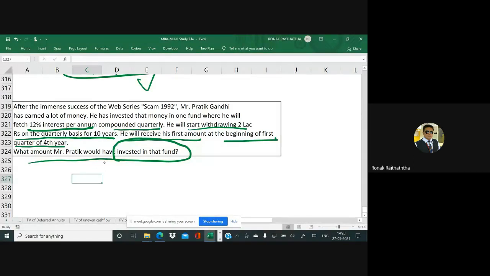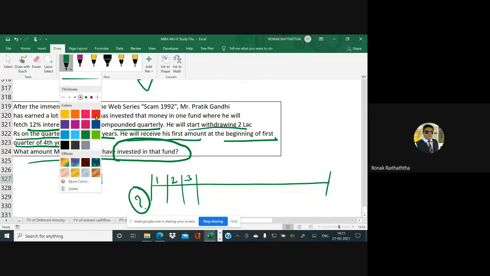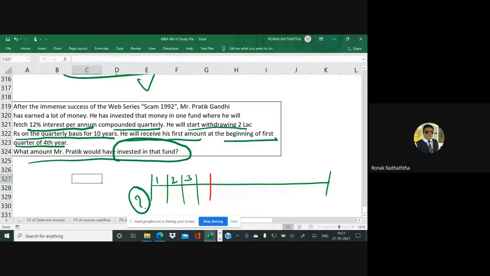This is how the time series looks. Mr. Pratik Gandhi is investing something over here. And he will start receiving some amount of money, but it will start from the fourth year. So 1 year has gone, second year has gone, third year has gone. So this is the first year, this is the second year, this is the third year. Then comes the fourth year, my friend. Here we have got the fourth year. The fourth year is starting from here and ending to here, sorry.